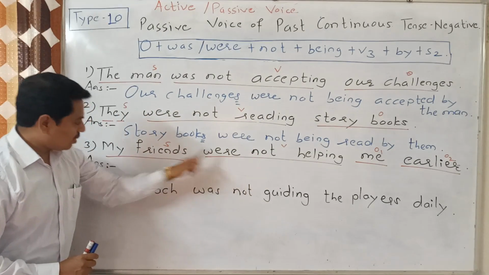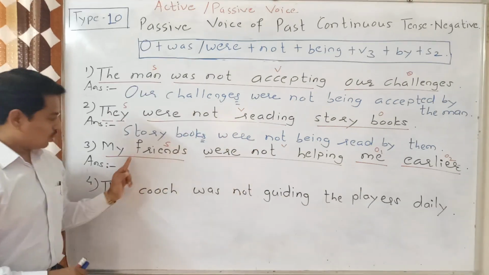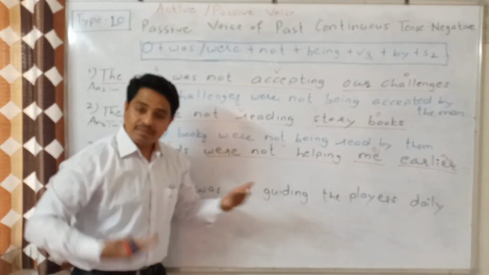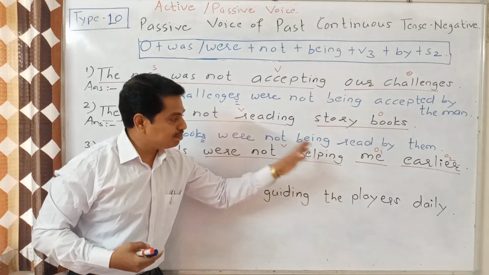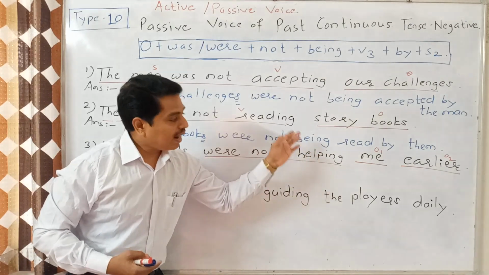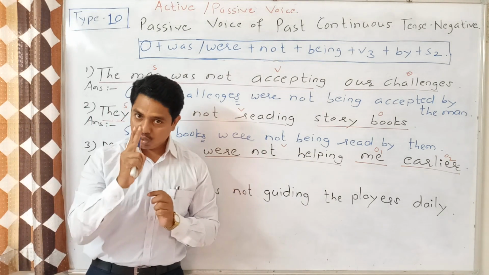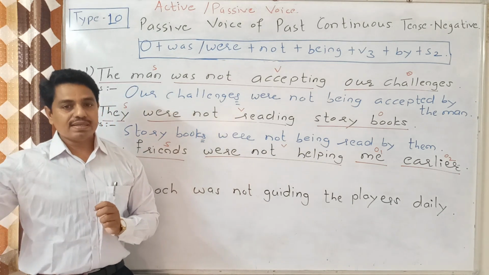Whom were my friends not helping? We got the object, that is me. Object number 2 should be written after V3 or at the end of the sentence.